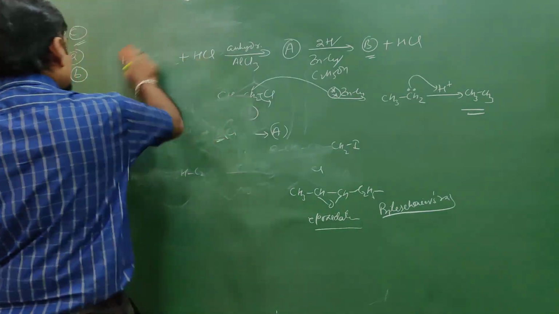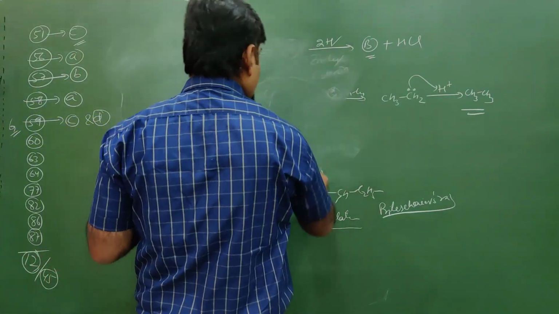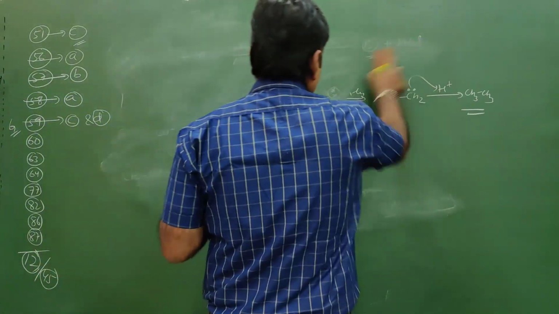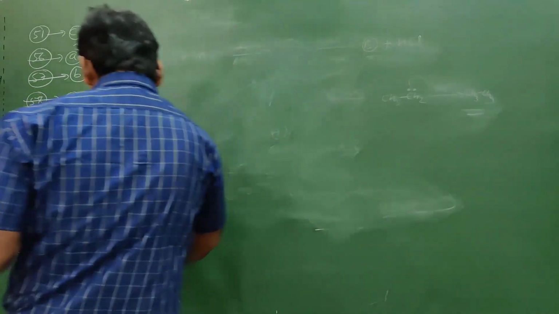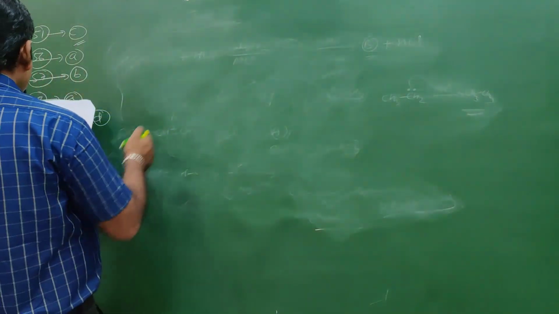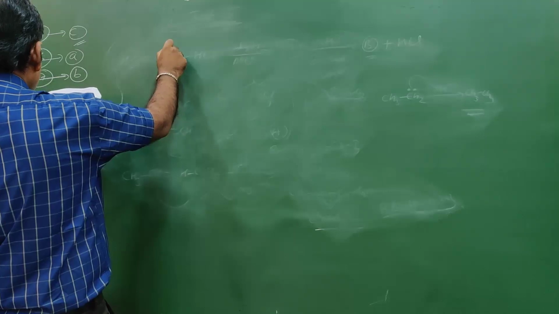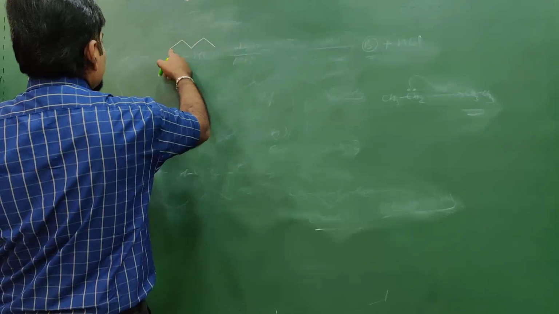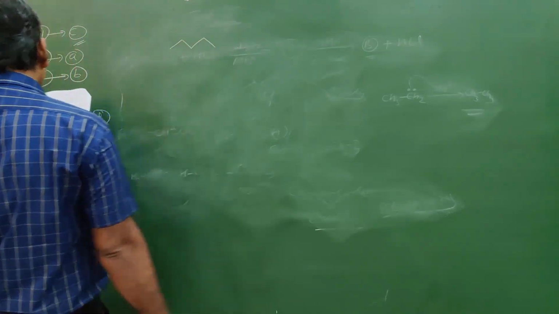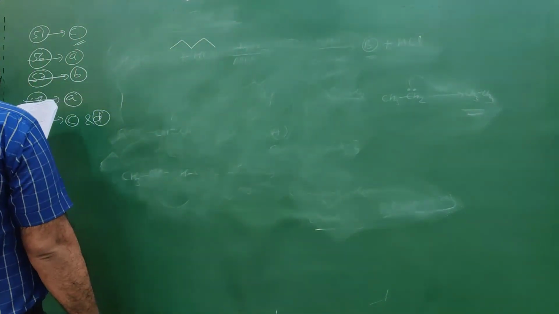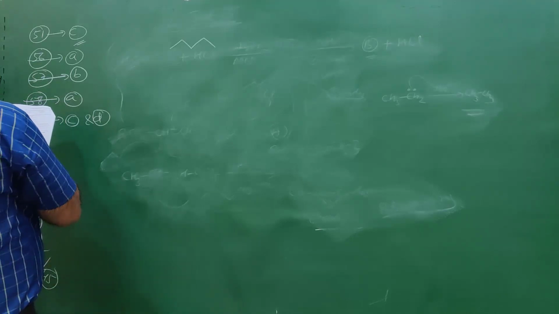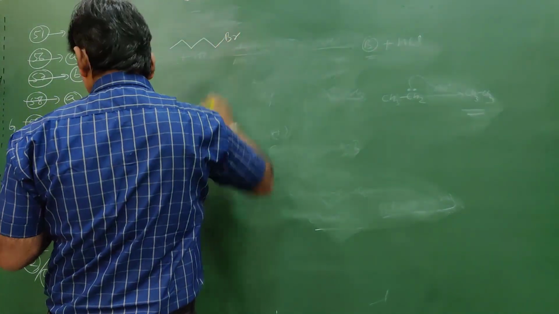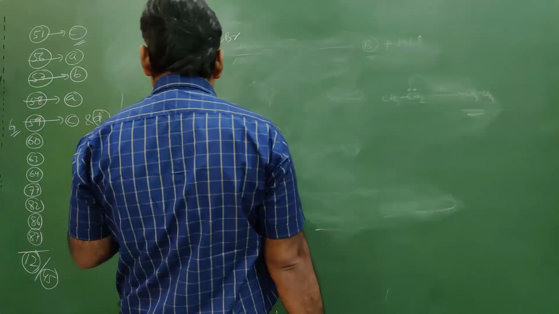Now we'll see which alkyl halide we should mix to get this. Suppose the first option, with 1, 2, 3, 4, 5 carbons, is pentyl bromide.